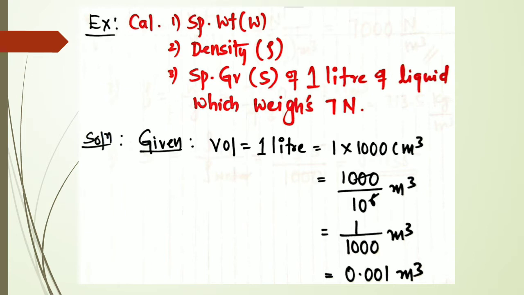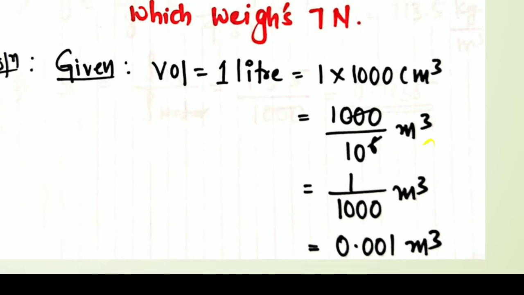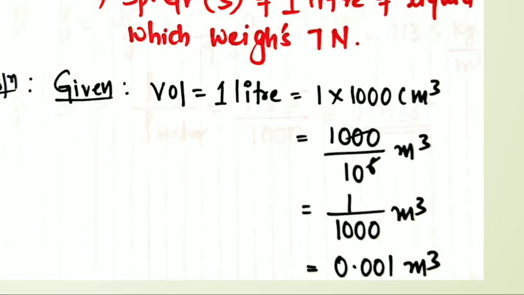So I have to convert 1 liter to meter cube. That is the conversion you can see here, liter to meter cube. 1 liter is equal to 1 into 1000 centimeter cube, and converting centimeter cube to meter cube, totally 6 zeros will come, 10 raised to 6. So 1000 divided by 10 raised to 6 meter cube, 3 zeros get cancelled, 1 divided by 1000 meter cube, or it can be written as 0.001 meter cube.